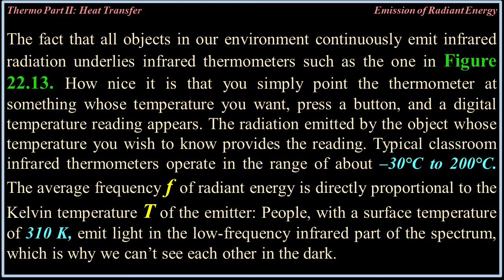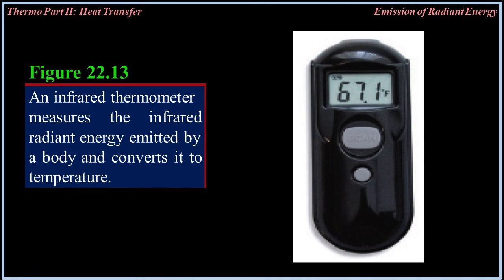The average frequency, f, of radiant energy is directly proportional to the Kelvin temperature, T, of the emitter. People with a surface temperature of 310 Kelvin emit light in the low frequency infrared part of the spectrum, which is why we can't see each other in the dark. Figure 22.13. An infrared thermometer measures the infrared radiant energy emitted by a body and converts it to temperature.